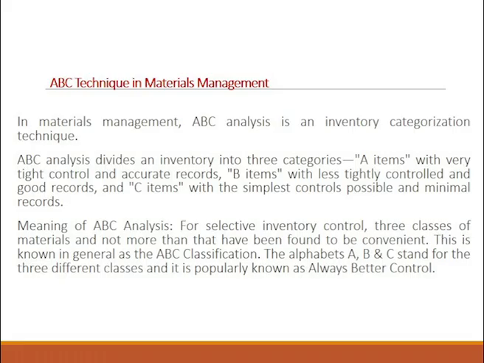Then C items are those items where the value is very low, but the item is bought abundantly. For example, in a university system, you talk about laptops or computer systems. If a student or a teacher is using a laptop or a computer system, you can classify these as A category items, where you will not have too many in number because the cost is very high.